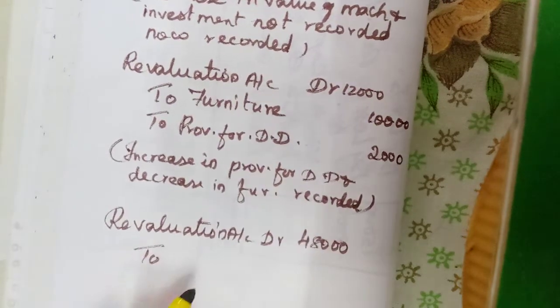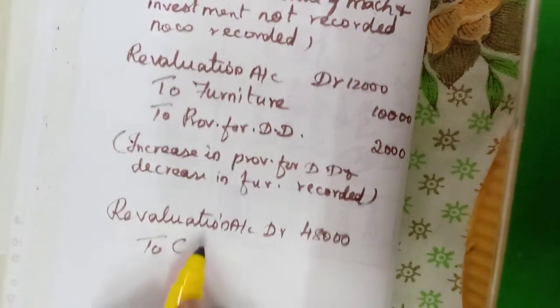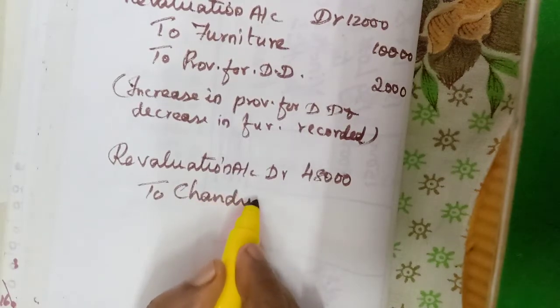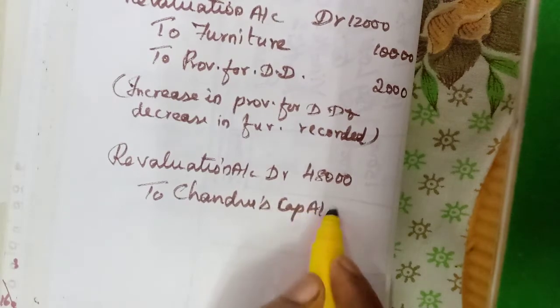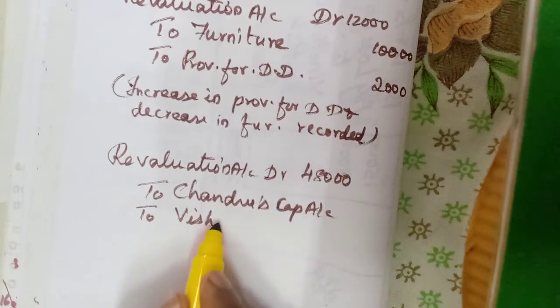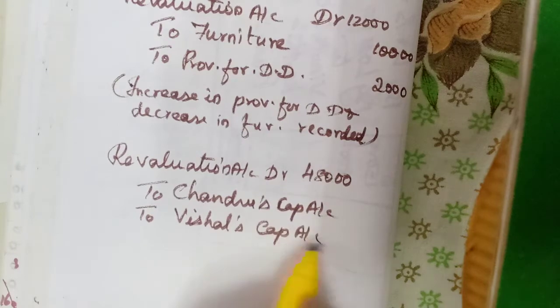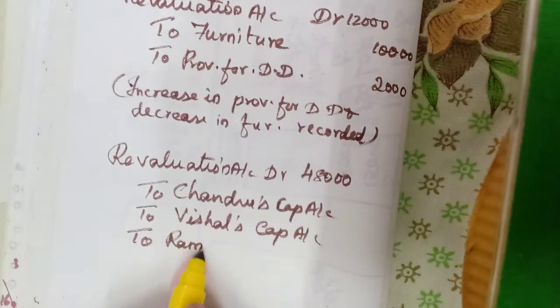To all the partners' capital accounts. Here Chandru's capital account, to Vishal's capital account, to Ramanan's capital account.